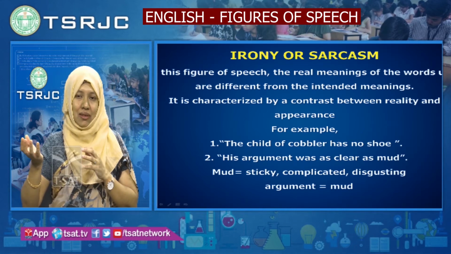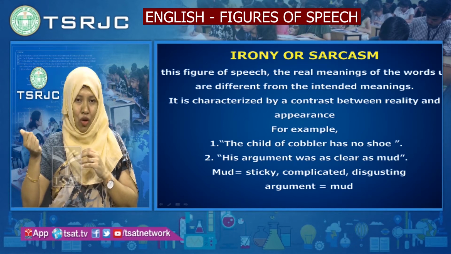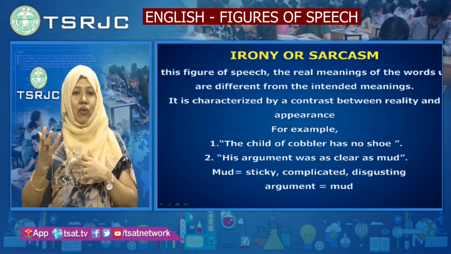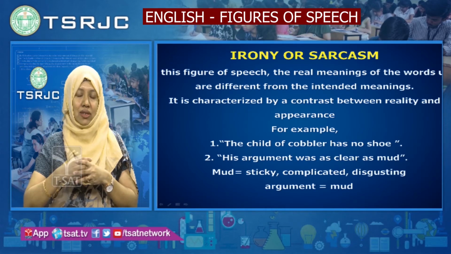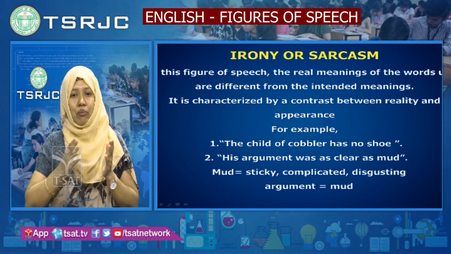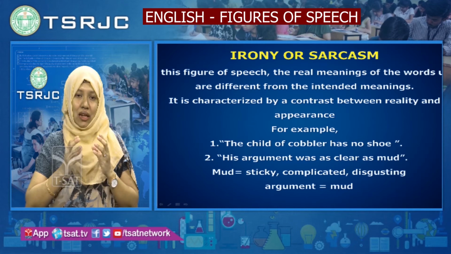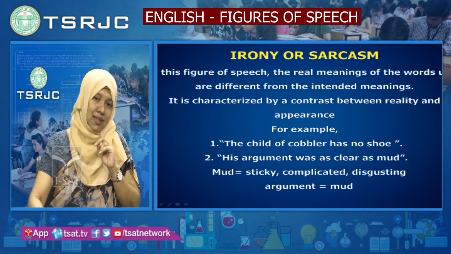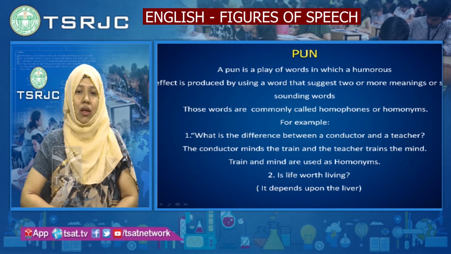Mud is sticky, very complicated, disgusting, dirty. So, that person, when he was arguing, was using complicated words and showing disgusting feelings. So, here the argument is compared to mud. This is called irony. In figurative language, we say sarcasm or irony. You are saying something, but you mean something else.